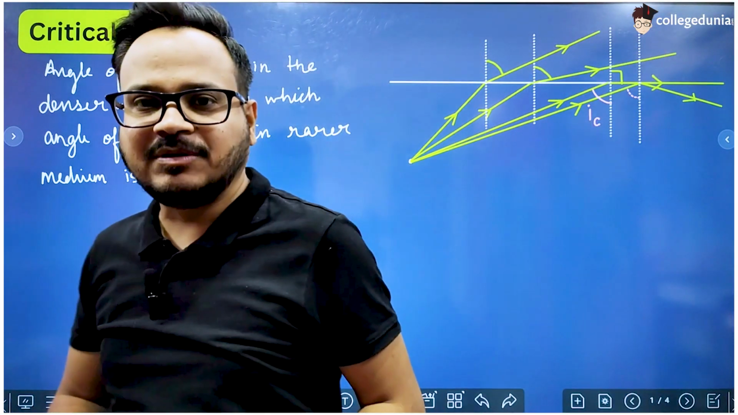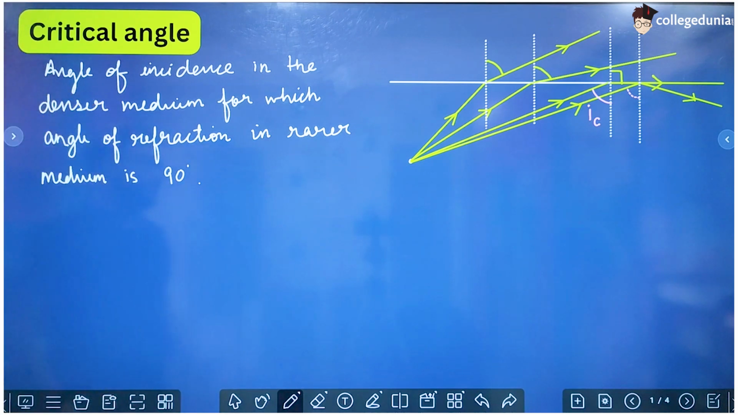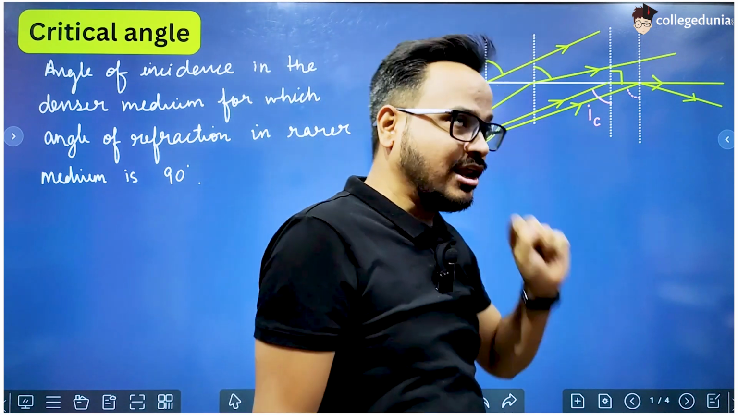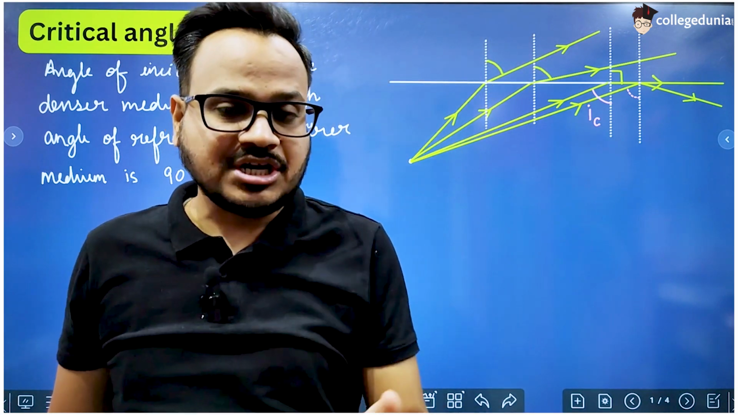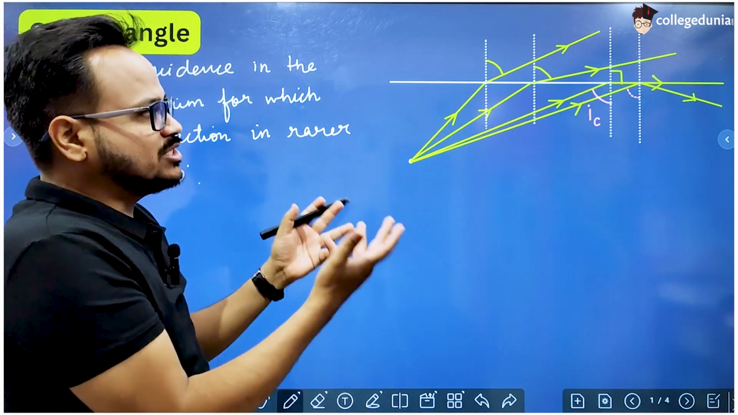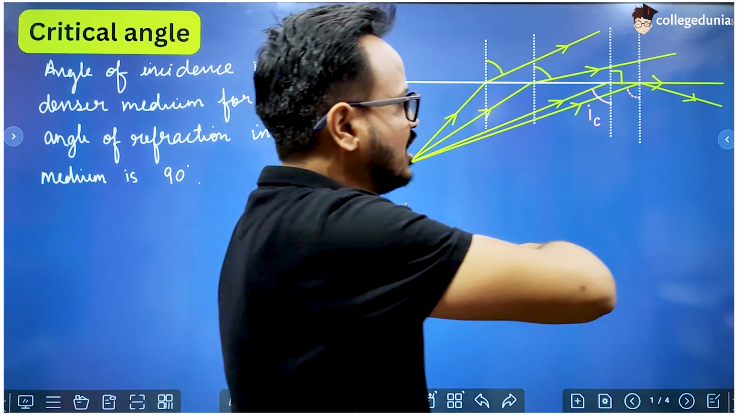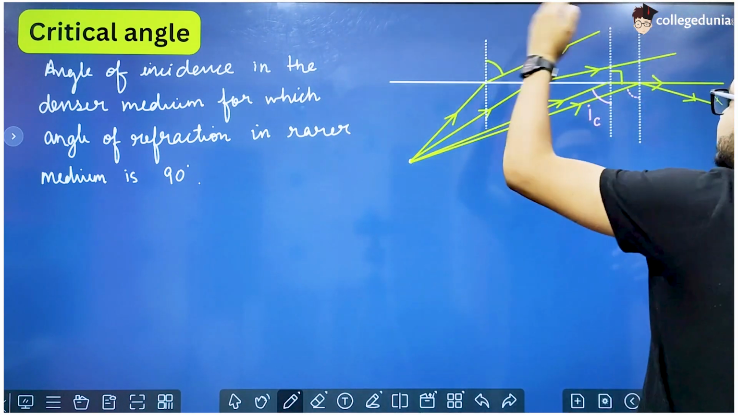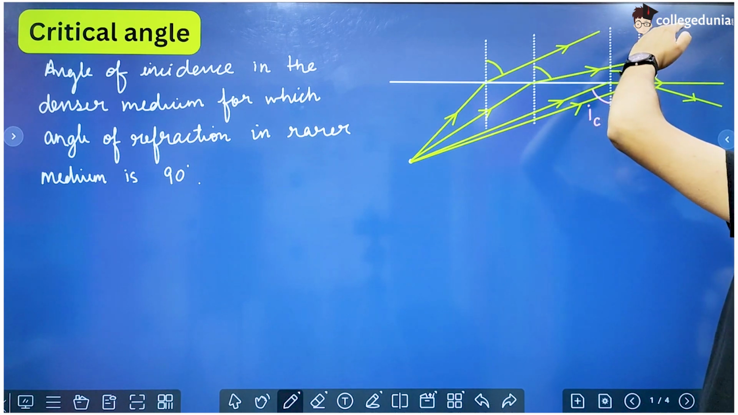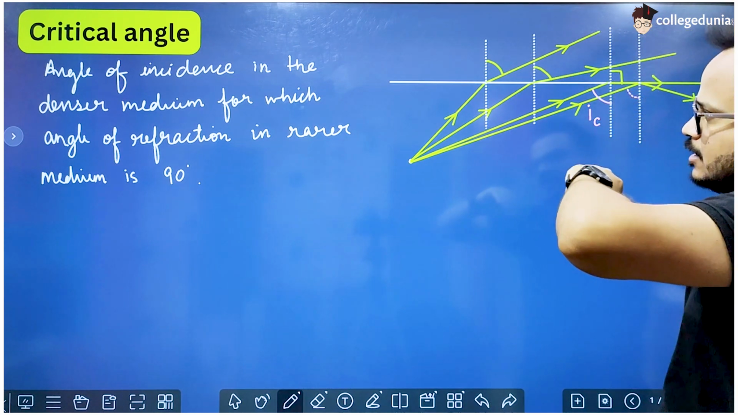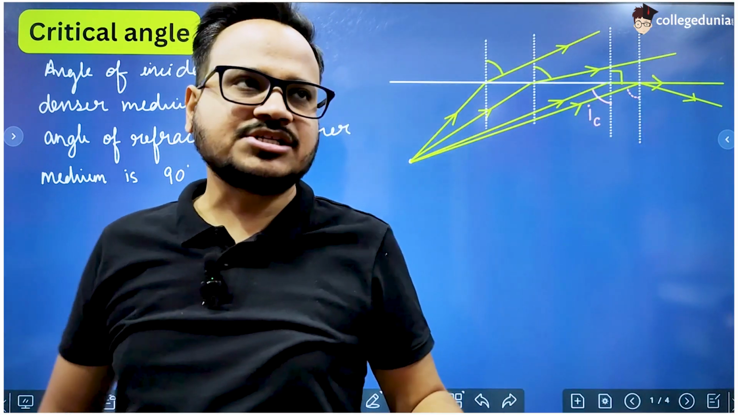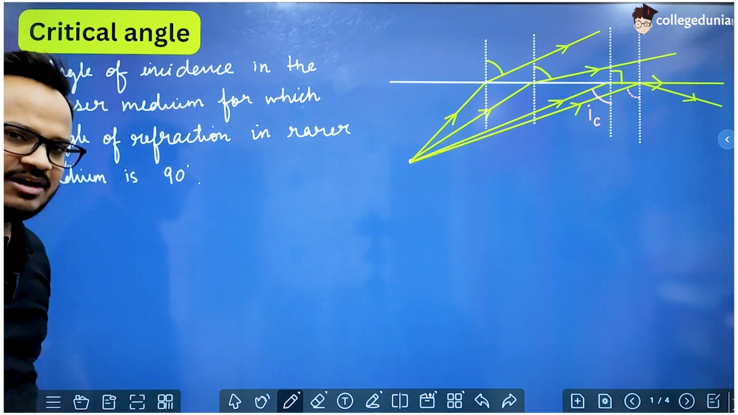Total internal reflection takes place only when the angle of incidence is more than the critical angle. And secondly, light should travel from denser medium to rarer medium, because if light is traveling from rarer medium to denser medium, then the bending occurs towards the normal, and this situation will never come. This situation can come only when the light bends away from the normal, and somewhere at some point the angle of refraction becomes more than 90 degrees. So that is possible only when the light is traveling from denser medium to rarer medium. If the light is traveling from rarer to denser medium, this situation will never come.